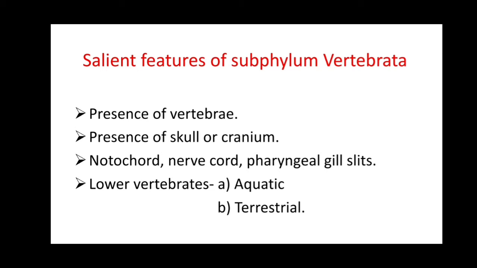The anterior part of the notochord develops into the cranium. Cranium is nothing but the brain box. Posteriorly, it develops into the vertebral column. The nerve cord develops into the brain and the cranial nerves. Here, the presence of skull or cranium and the presence of vertebrae, that is the vertebral column, is there. This is the main feature of Vertebrata, the presence of vertebral column. The lower vertebrates are aquatic and the higher vertebrates are terrestrial.